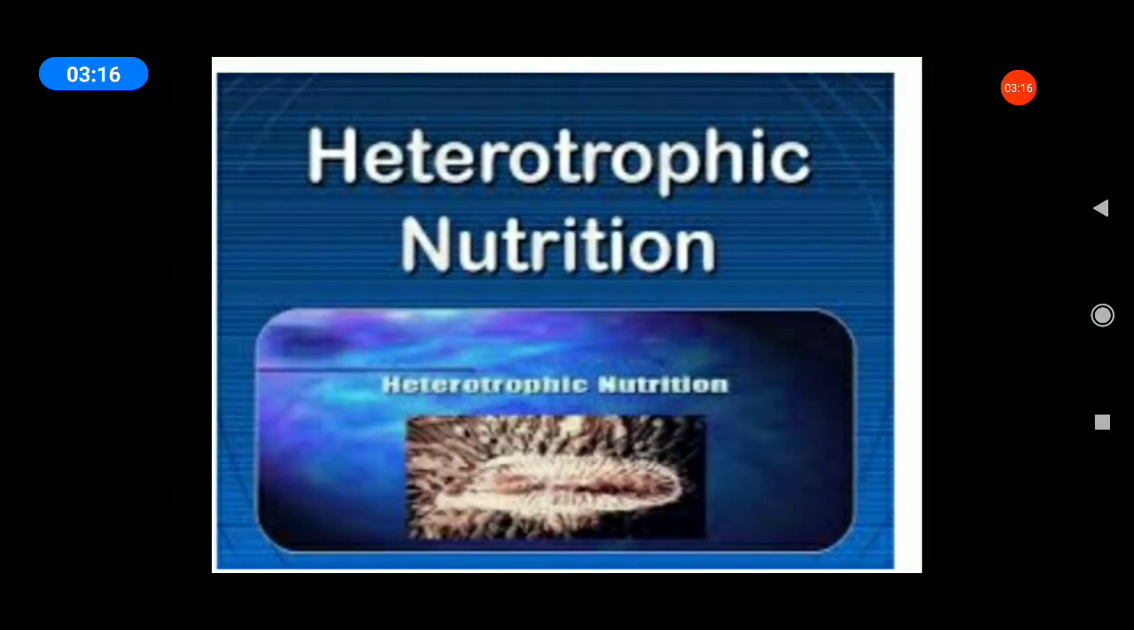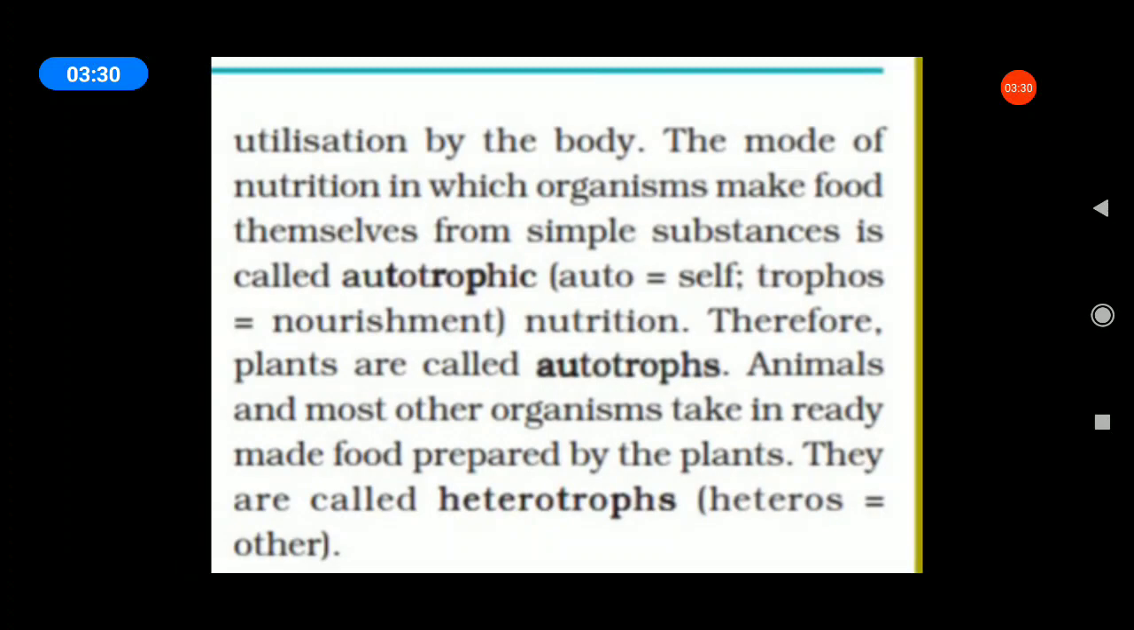Next, heterotrophic nutrition. What is heterotrophic nutrition? They depend upon another plant, another one. That is heterotrophs. Hetero means another. See your book, first page, nutrition in plants. Listen carefully. The mode of nutrition in which organisms make food themselves from simple substances is called autotrophic. Auto means self. Trophs means nourishment. Next, what are heterotrophs?